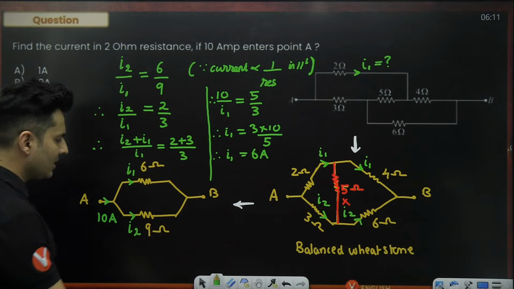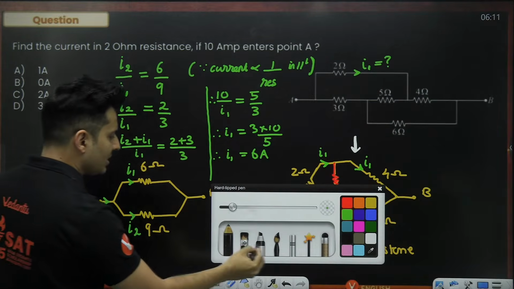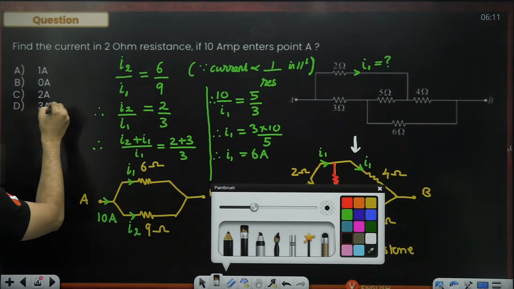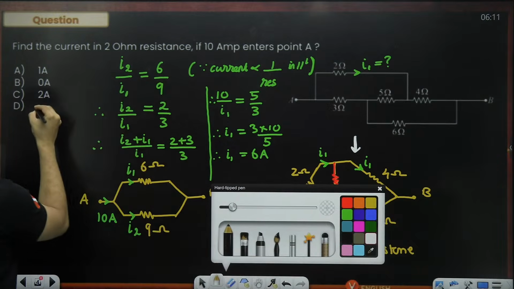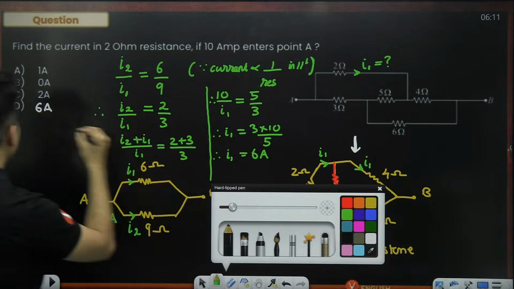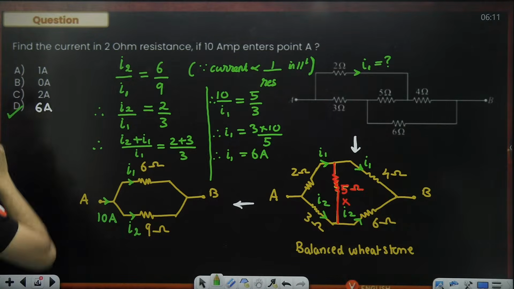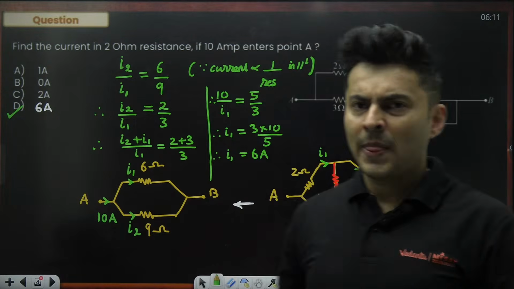I think there is a printing mistake, but the correct answer would be 6 amperes. So I just changed one of the options over here. Yeah, this should have been 6 amperes, and that would be the correct answer. Is that clear, guys? Everybody with me? Yeah. How do we solve it?